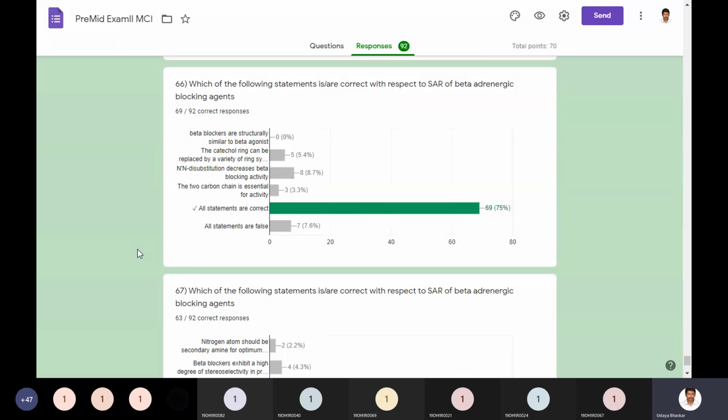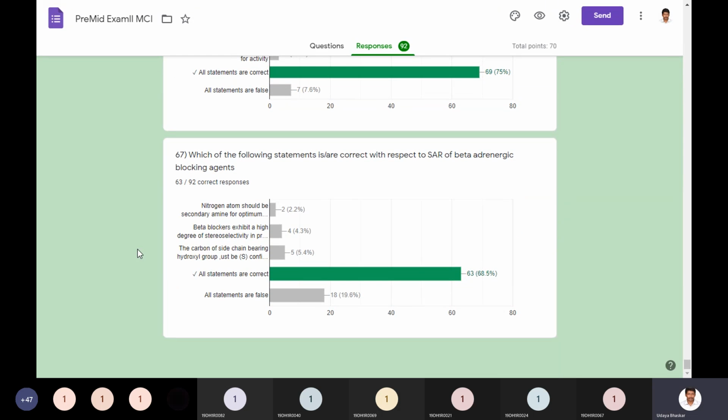So beta blockers are structurally similar to beta agonists. Okay, that is already covered in the previous question. The catechol ring can be replaced by a variety of ring systems. Yes, N,N-disubstitution decreases beta blocking activity. Then the 2-carbon chain is essential for activity. So all these are true, and all the sentences are as it is from your notes. So I didn't mention anything other than the provided material.